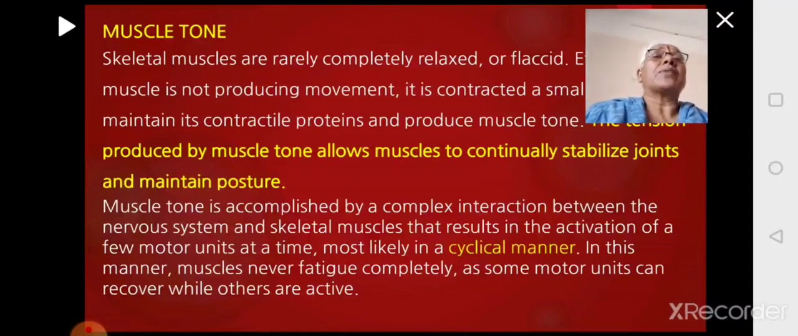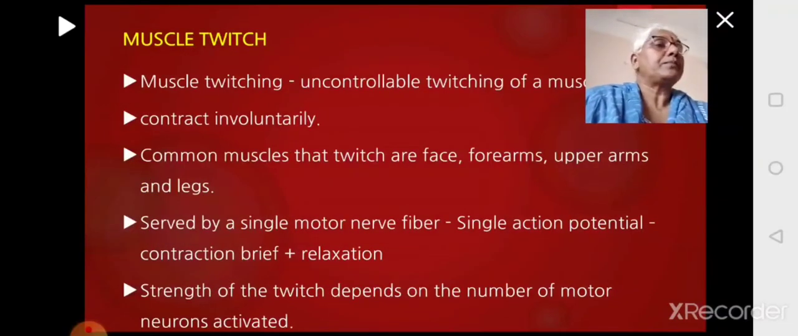So in this way, the muscle activity will be uniformly distributed throughout the entire bundle, and so the muscle will not undergo fatigue. That is because some motor units are active and others will be resting. When they become active, the first one will become resting. So this is how muscle tone is brought about in the body.